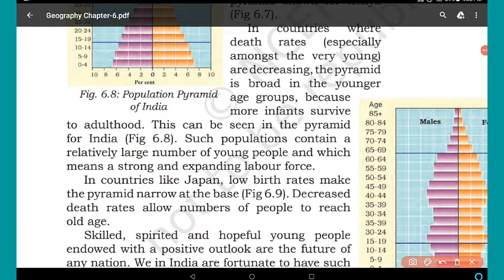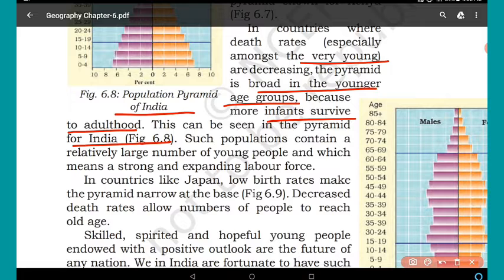So in countries where death rates, especially amongst the very young, are decreasing, the pyramid is broad in the younger age groups because more infants survive to adulthood. This can be seen in the pyramid for India, 6.8, as we have discussed. Such populations contain a relatively large number of young people, which means a strong and expanding labor force.